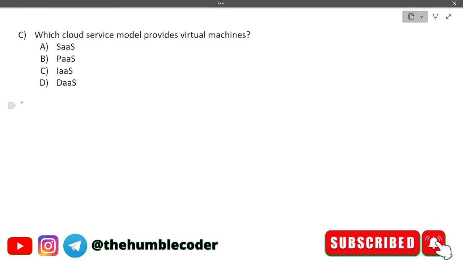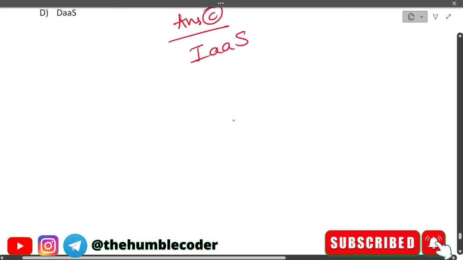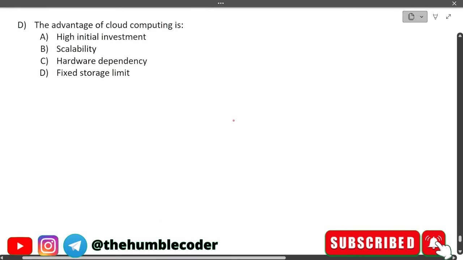So the correct answer in this question is option number C, which is IaaS model provides virtual machine. Okay, because IaaS stands for infrastructure as a service. Moving on to the next question.